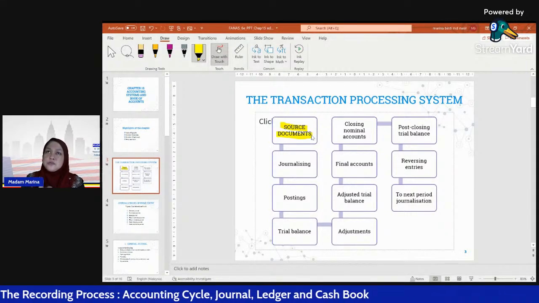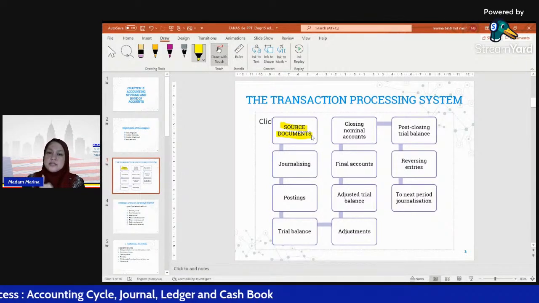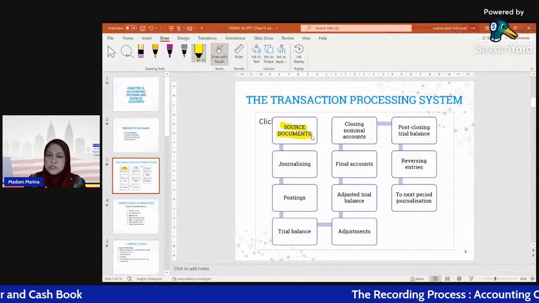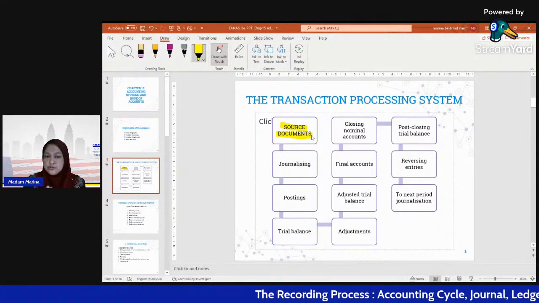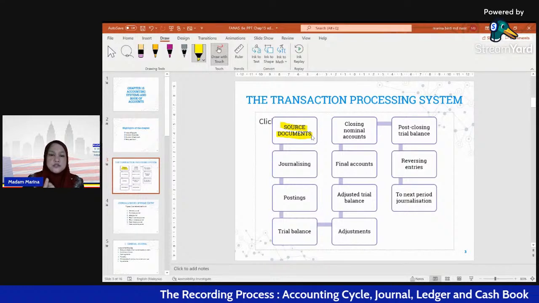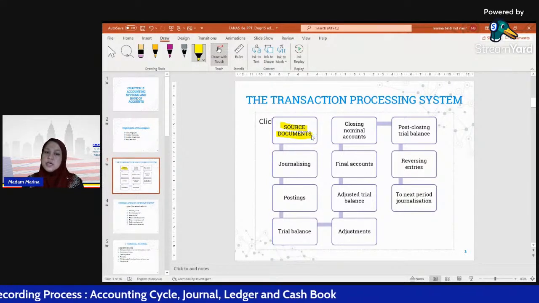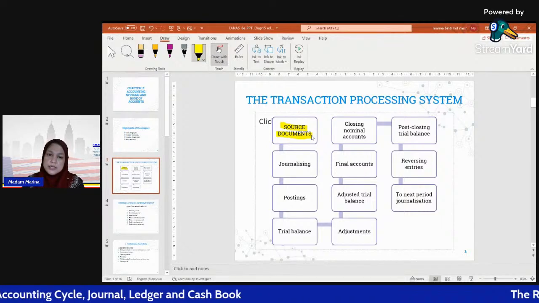The first one is invoices. Invoices we prepare for credit transactions only, for example, purchasing goods on credit or selling goods on credit, beli ataupun jual barang secara kredit. Its document is the invoice.